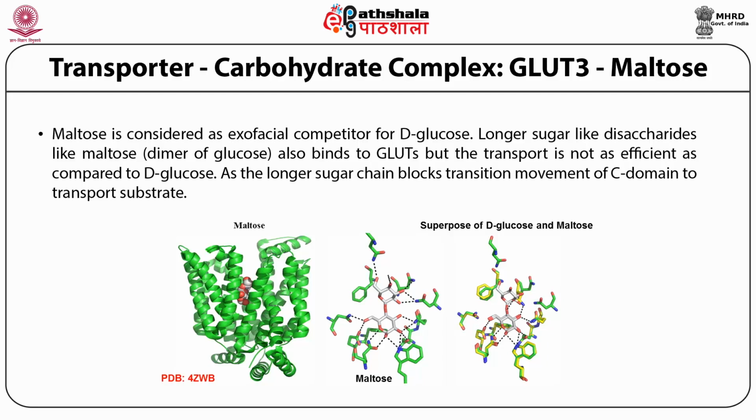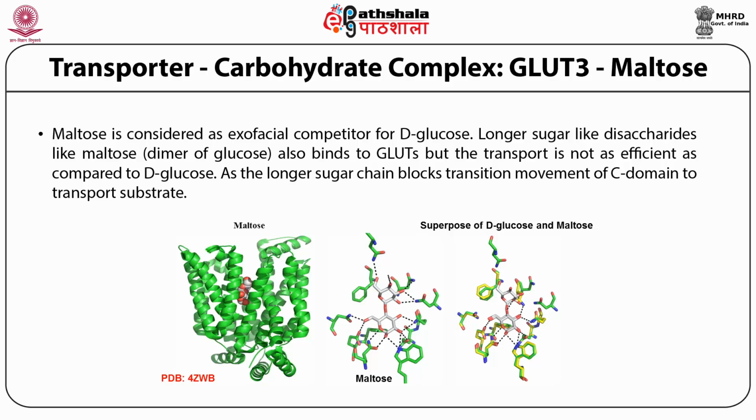So they made the complex of the GLUT3 transporter with the maltose sugar, and the structure is shown here in the cartoon representation: the GLUT3 transporter with maltose, and it is also in an outward open conformation. It is open towards the periplasm. So the maltose is shown in spheres at the center of this domain.